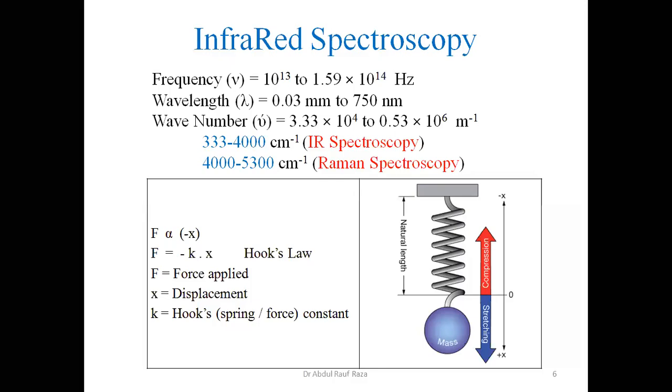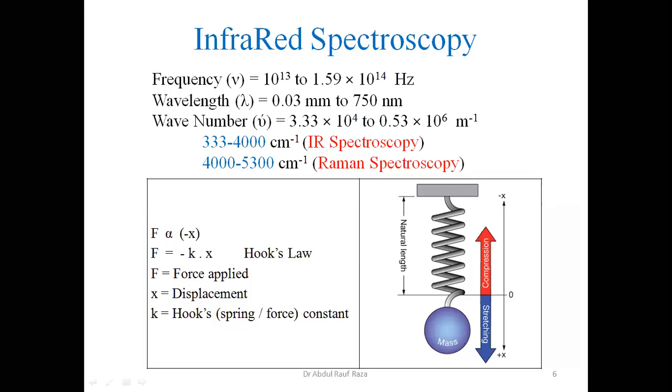It is taking place one higher or two higher than the consecutive, so definitely it has higher energy and falls in the higher region. It also falls in the IR region, but it ranges from greater than 4,000 to less than 5,300 per centimeter.